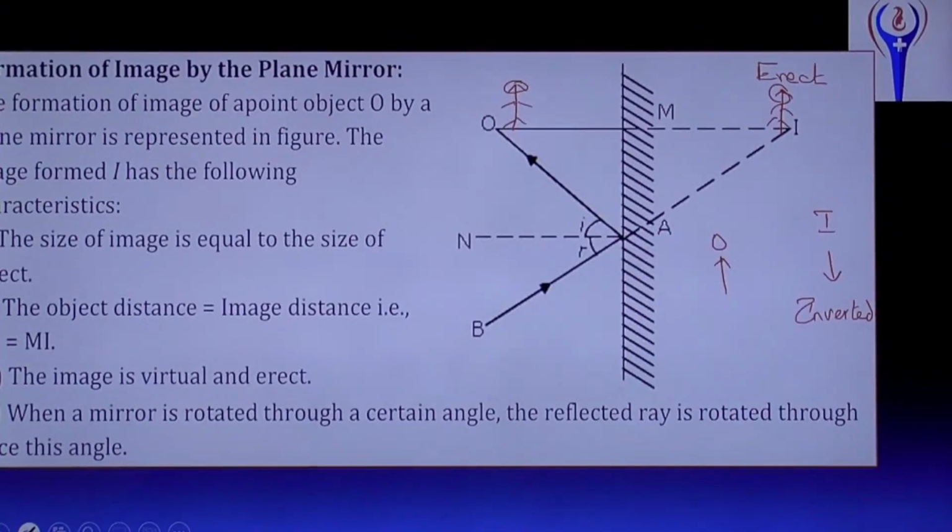And when a mirror is rotated through a certain angle, then the reflected ray is rotated through twice the angle. For example, if the mirror is rotated through a 30-degree angle, the reflected ray will rotate 30 into 2, 60 degrees, twice of that.